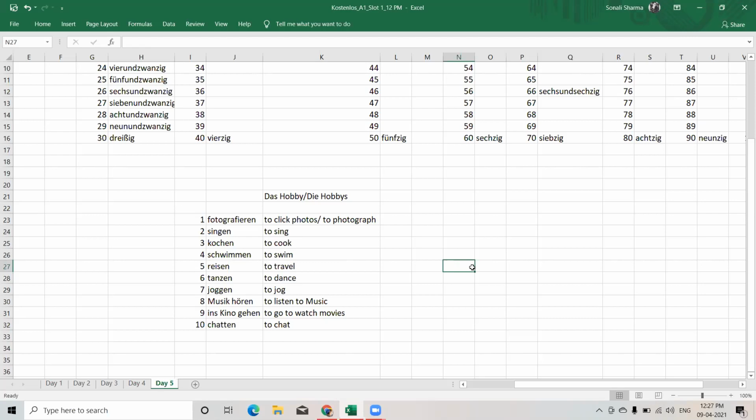So these were the main hobbies. Now it's time to go with the questions. How to ask, what are your hobbies? What do you do in your free time? And then we have to put these hobbies in our question and in our answer.